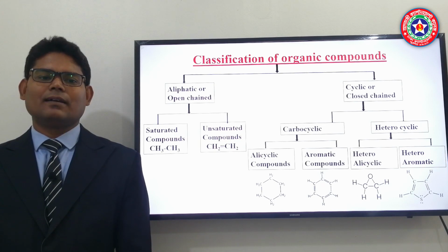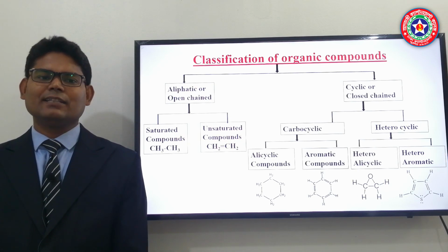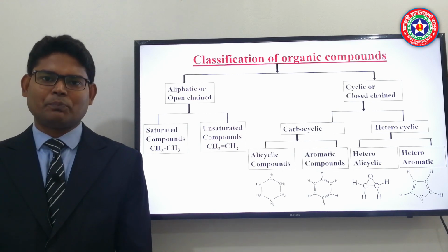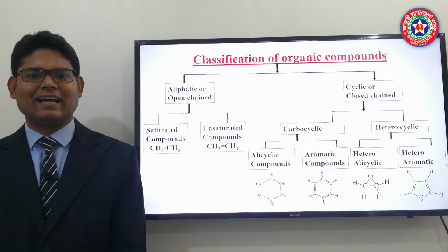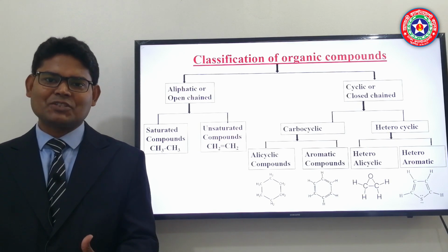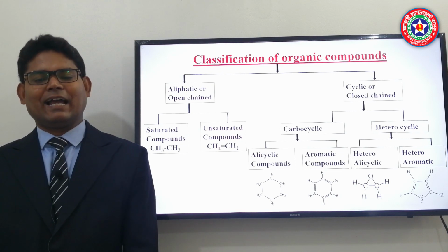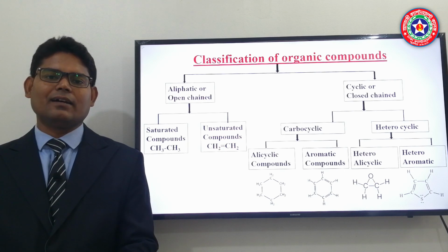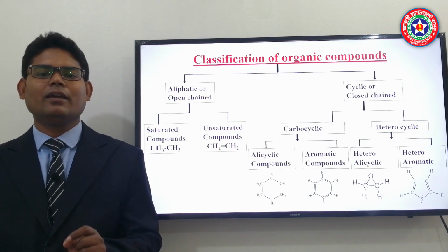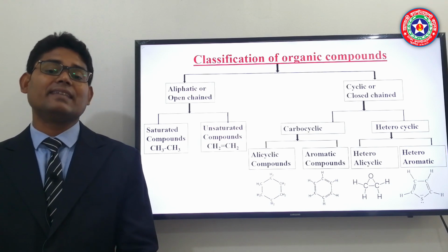And in the next classification there is cyclic. Cyclic is also divided into two other parts, that is carbocyclic. By the name you can easily understand that it is a cyclic structure, that is a closed chain structure made by carbon atoms. It is also divided into two parts: alicyclic, where the cyclic structure consists of carbon atoms only, and there will be mainly single bonds.